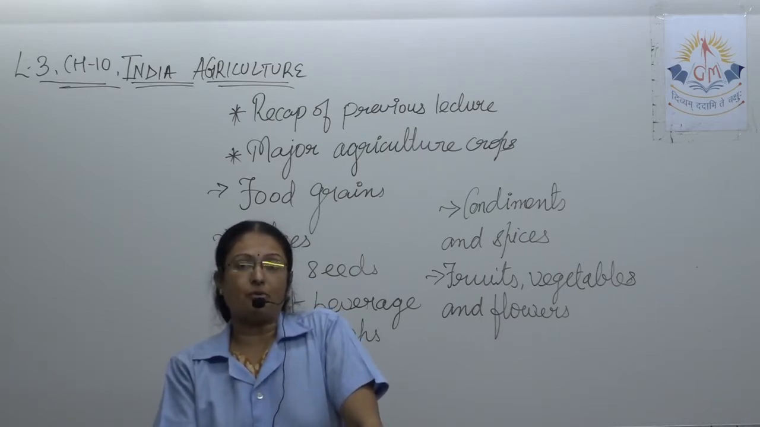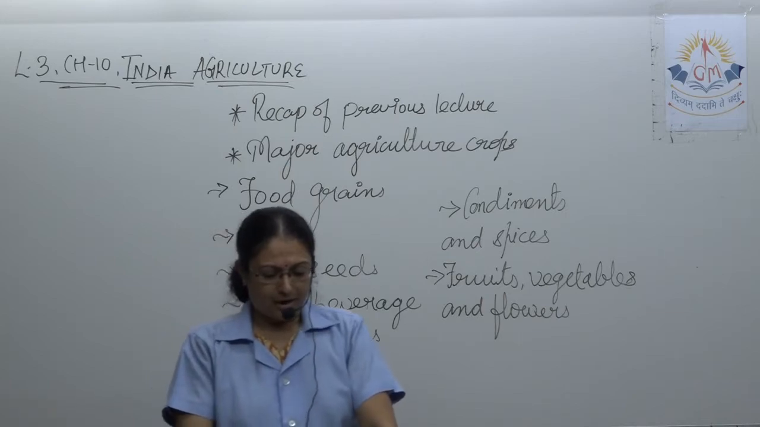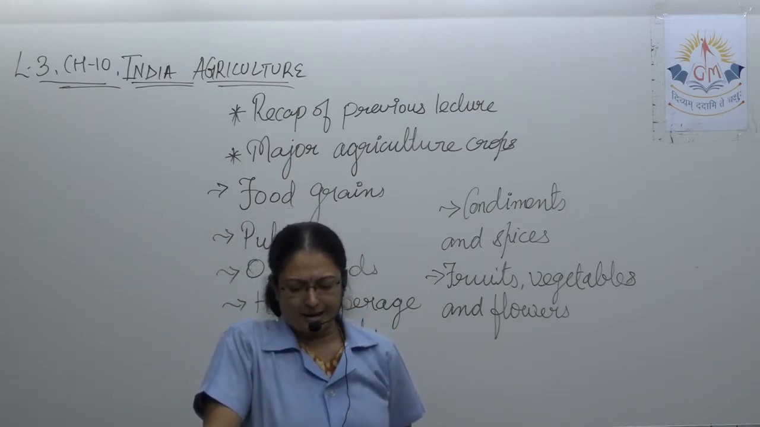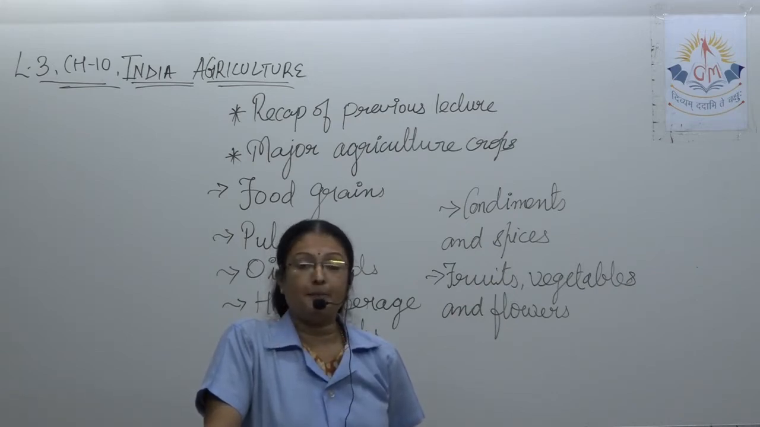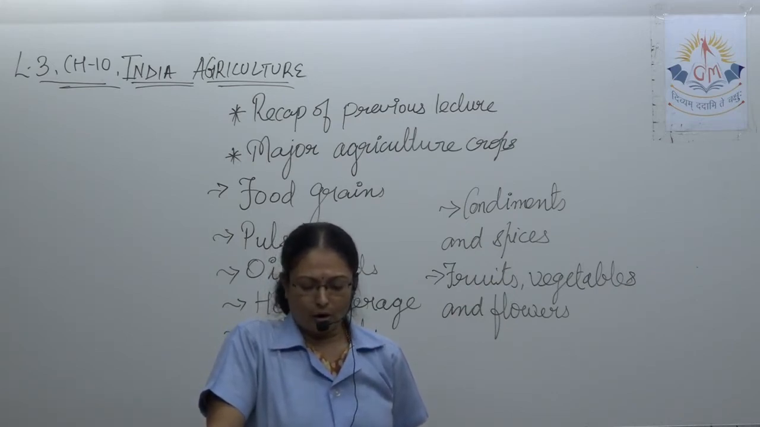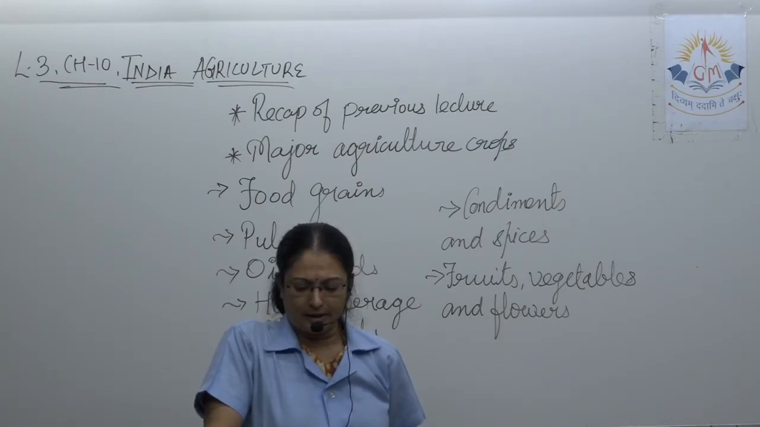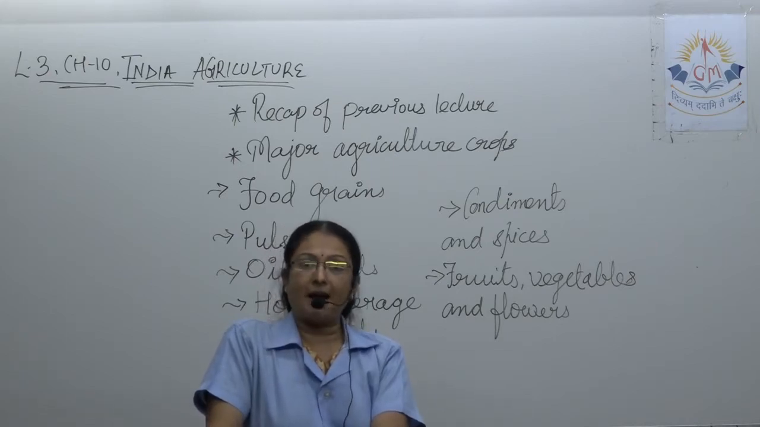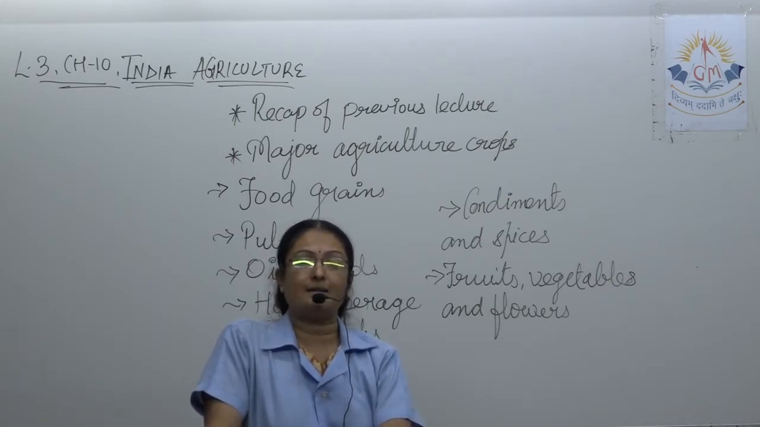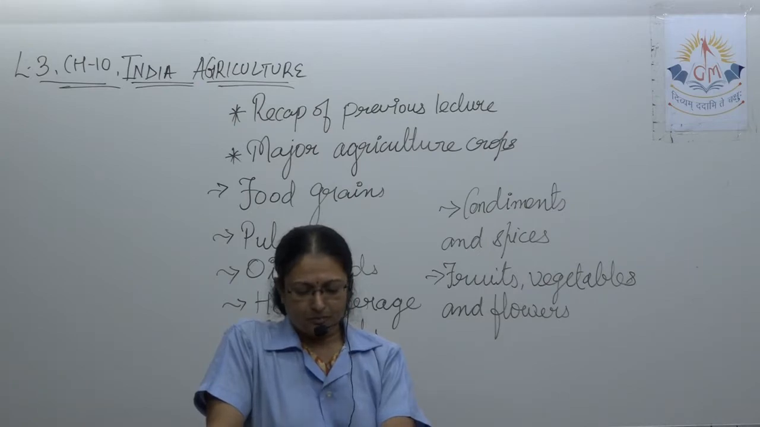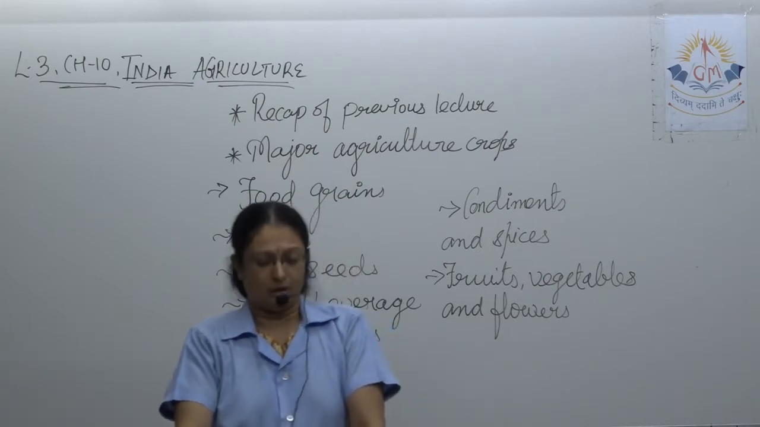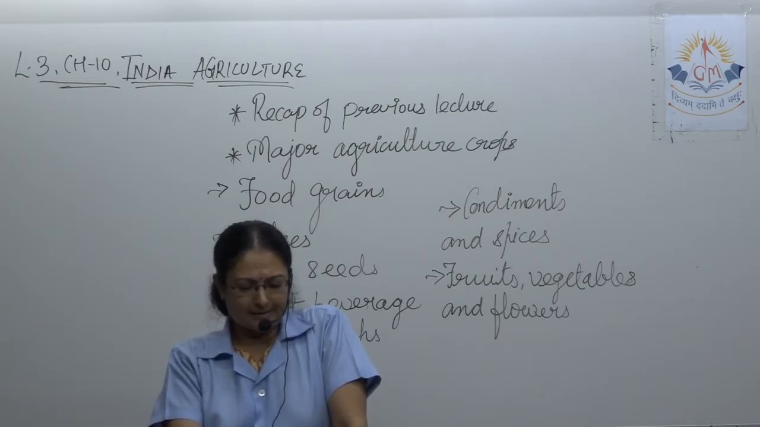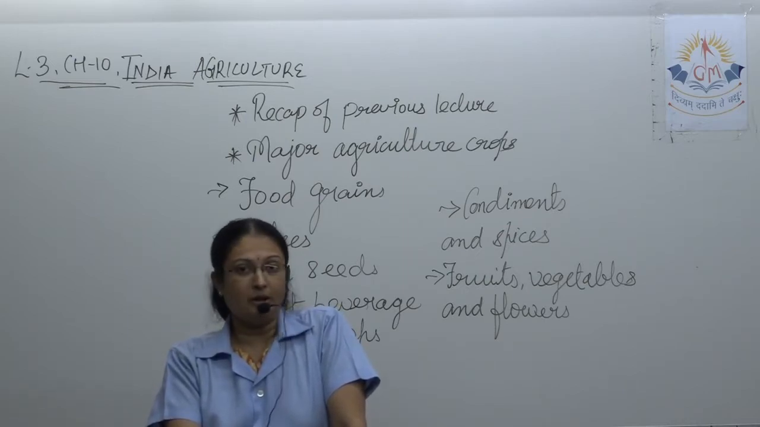Then we talk about dry farming, where rainfall is inadequate and irrigation facilities are less, so the farming is dependent only on rain. Only one crop is taken, through the humidity accumulated within the land. This is known as dry farming. And what type of crops are sown in this area? Crops like jowar, millet and pulses, which require less water, are grown here.